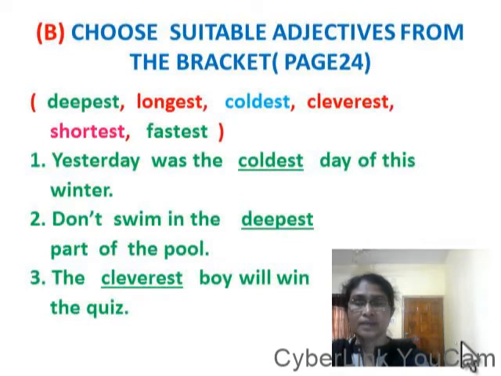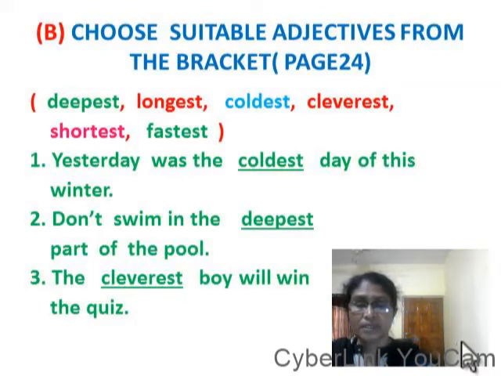Choose suitable adjectives from the bracket. Page 24. Deepest, longest, coldest, cleverest, shortest and fastest. Yesterday was the coldest day of this winter. Here coldest is the adjective, ending with est. Before coldest we use the article the.